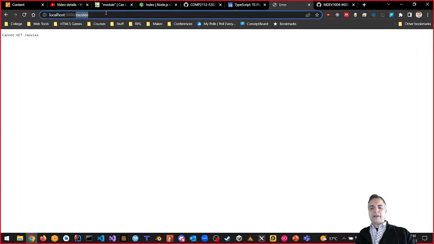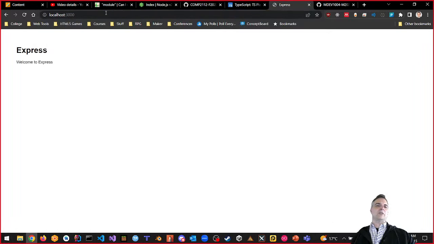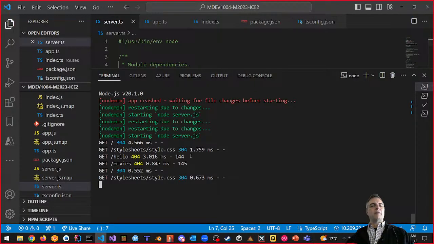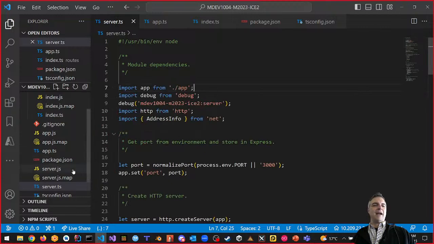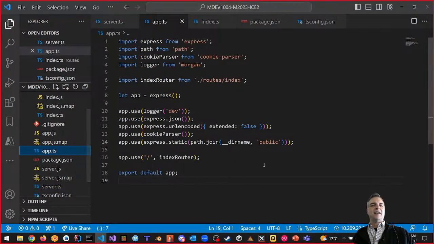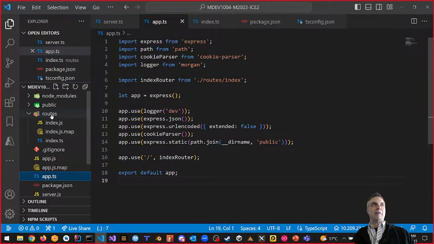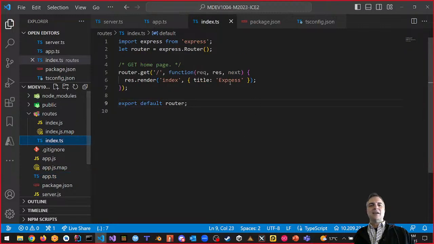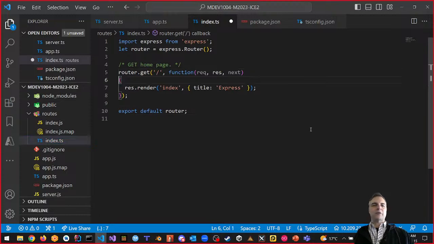But what it should do for your in-class exercise is if you just type this, it should give you this, right? Even if we're running with TypeScript. Take a look at some stuff that we did here. It returns some codes here at the bottom. 404 means it doesn't know what hello means. It doesn't know what movies are, but it does know slash. And it knows the route that is slash because if I go to my app.ts, app.ts imports my index router. Index router is found inside of my routes folder under index.ts. And here I'm using something called slash. Slash is the default route. That's what this is, the default route, okay?